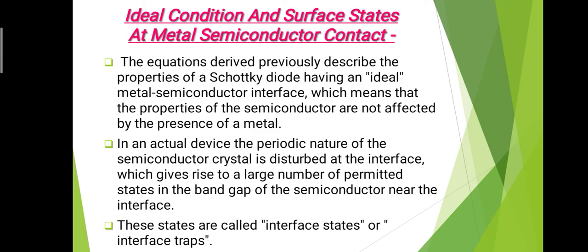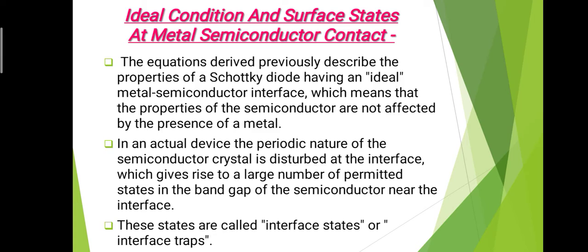The Schottky diode works on the principle of the Schottky effect, which we studied in our previous video. So these equations describe the Schottky diode having an ideal metal semiconductor interface, and for that we have to consider the ideal semiconductor metal interface.